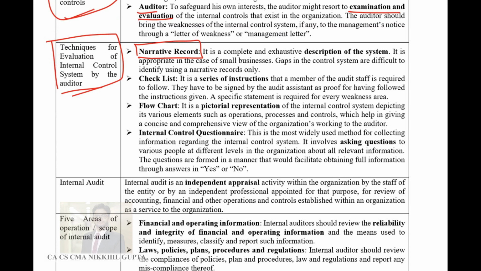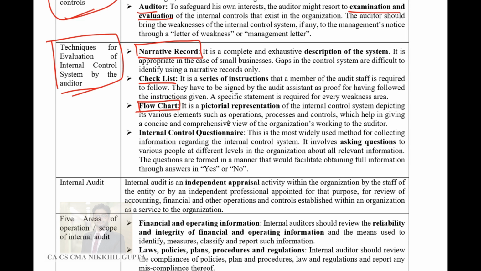Number one, narrative records. Narrative records means the auditor can ask questions and get a description of the internal control system, and that is how the auditor can know whether the internal controls are working fine or not. Second, checklist. The auditor can prepare a checklist for the people who are doing internal controls in a day-to-day manner, and give this checklist to the person who's responsible for internal controls. When the auditor gets answers to those questions which he has raised, he will be able to evaluate whether internal controls are working fine or not.